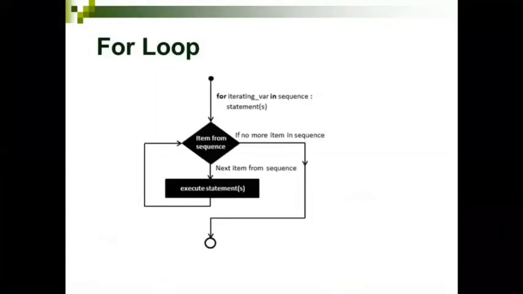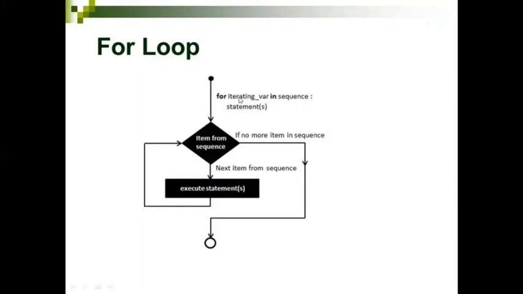Okay. So for loop. For the syntax, you'll be having the keyword for. Then I will be having an iterating variable. That iterating variable you'll be checking whether it is within the sequence. So the sequence is nothing but you will be having a range function here most of the time. For the beginners, you can study with the range function. Later, you can try with the list, set, and so on. Right now, I'm not going to explain that with the list data structure. We are going to see only the range function, the sequence part.